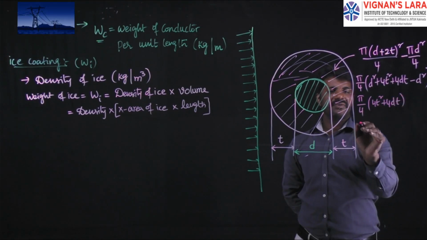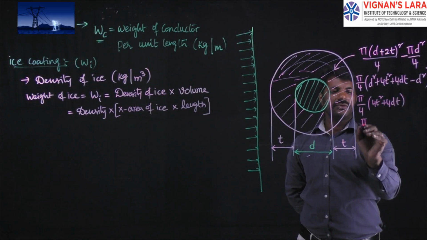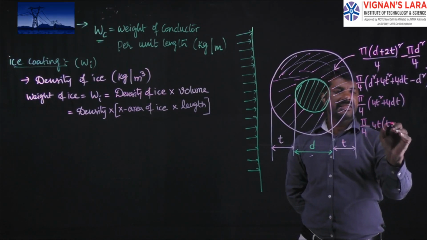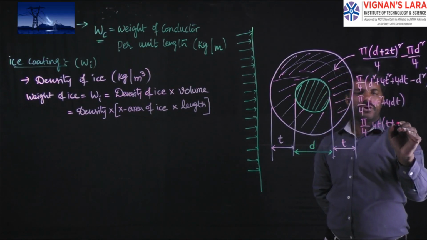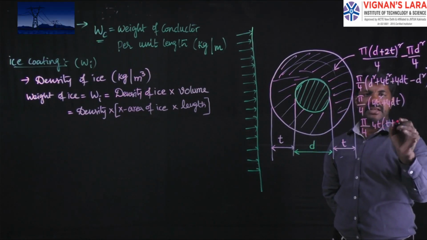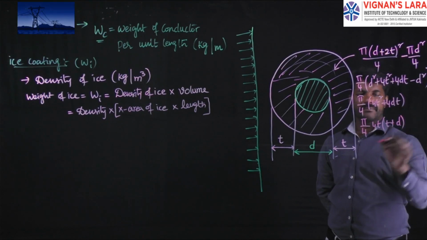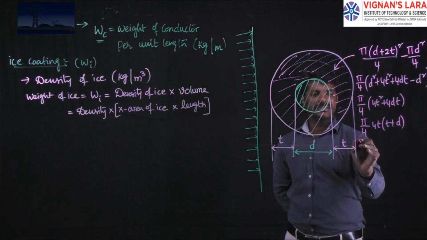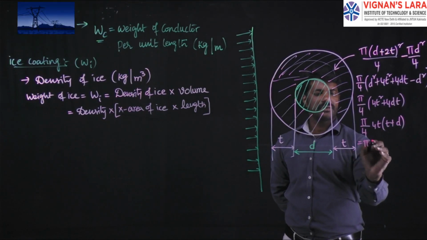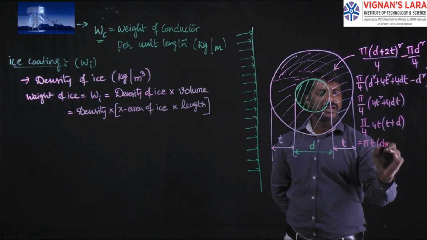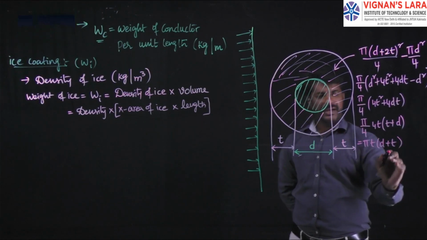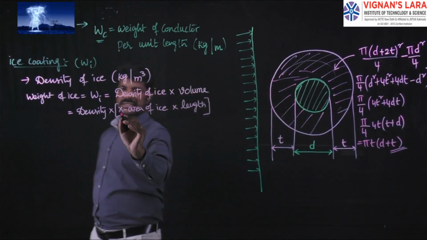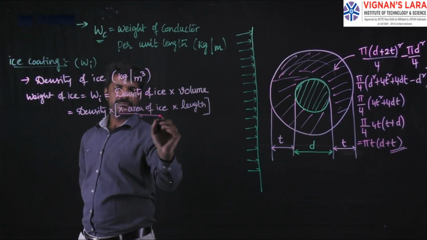For further simplification, the area of the ice is equal to pi by 4 into 4t taken as common, then it will be 4t into (t plus d), so that the 4 gets cancelled and the area of the ice is equal to pi t into (d plus t). This will be used here as the cross sectional area of the ice.